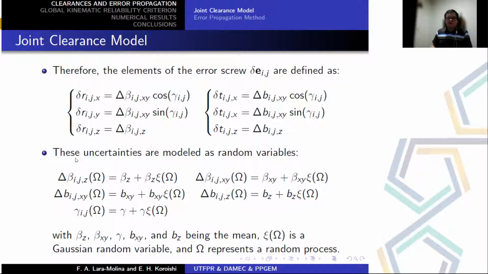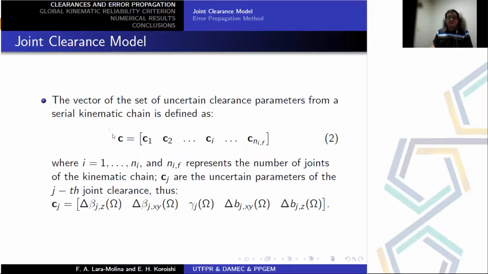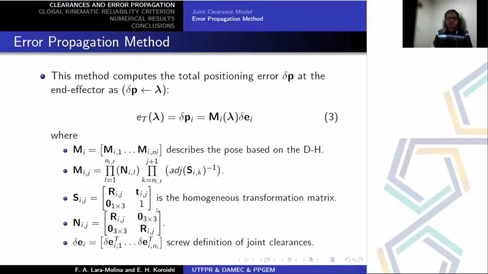Basically this expression is based on 5 independent parameters that are considered as uncertain parameters. These parameters are modeled as random variables as presented in this expression. The vector C joins all the uncertain parameters that define the clearances. And basically each element of C is composed of these 5 elements that define the uncertain parameters of the joint.